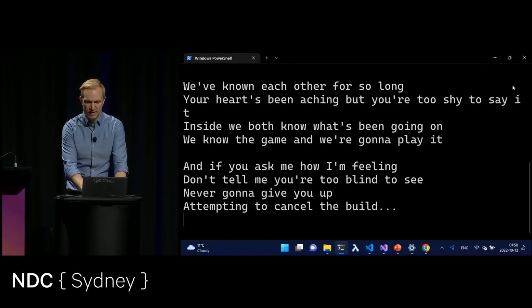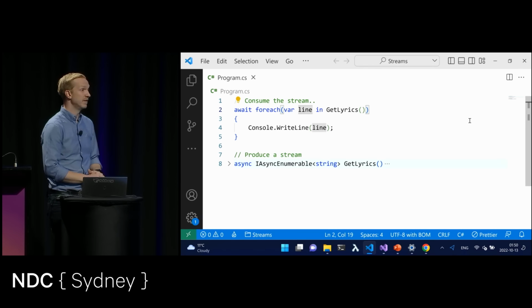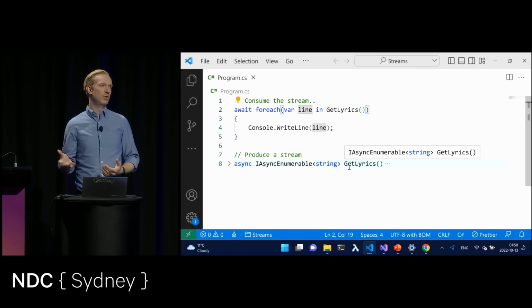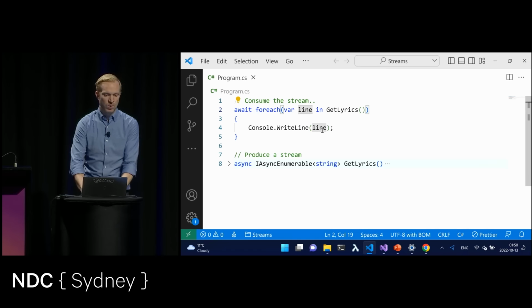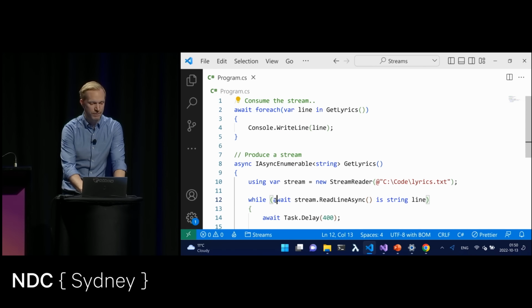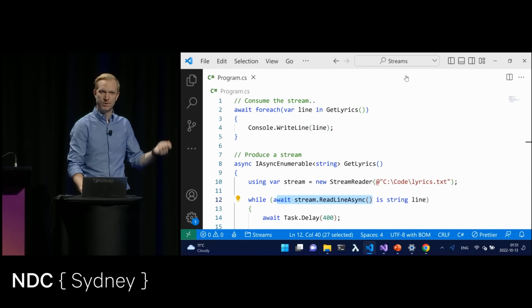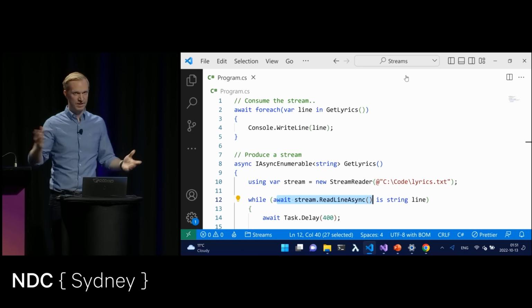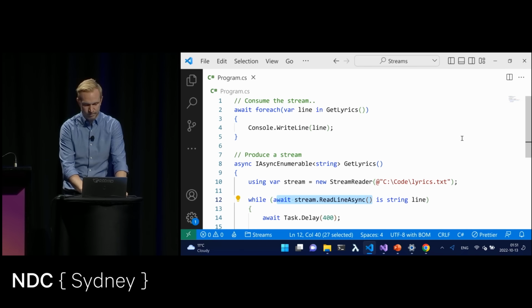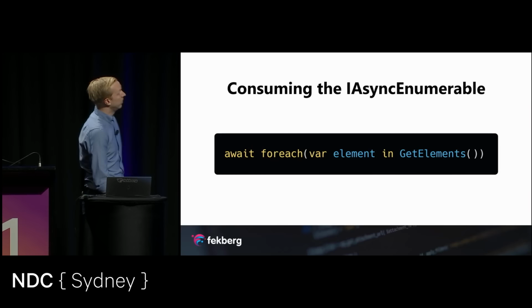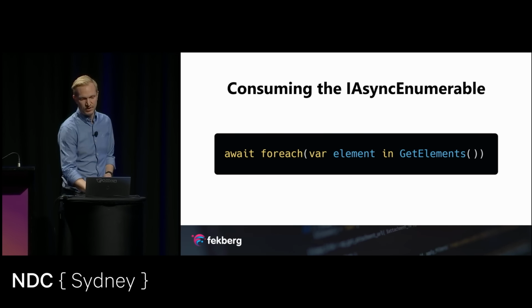All right, so this is pretty cool. This could have been streaming data from pretty much any place. It's a very nice way of consuming data where you don't have to load the whole chunk into memory at once, but one by one you're retrieving them, right? So it won't call this line of code here until the foreach loop has processed the previous element. So it calls get next on the iterator, and then it goes ahead and queries for the next one. Pretty simple, but very useful. All right. So again, we could have used this to very easily consume an IAsyncEnumerable.